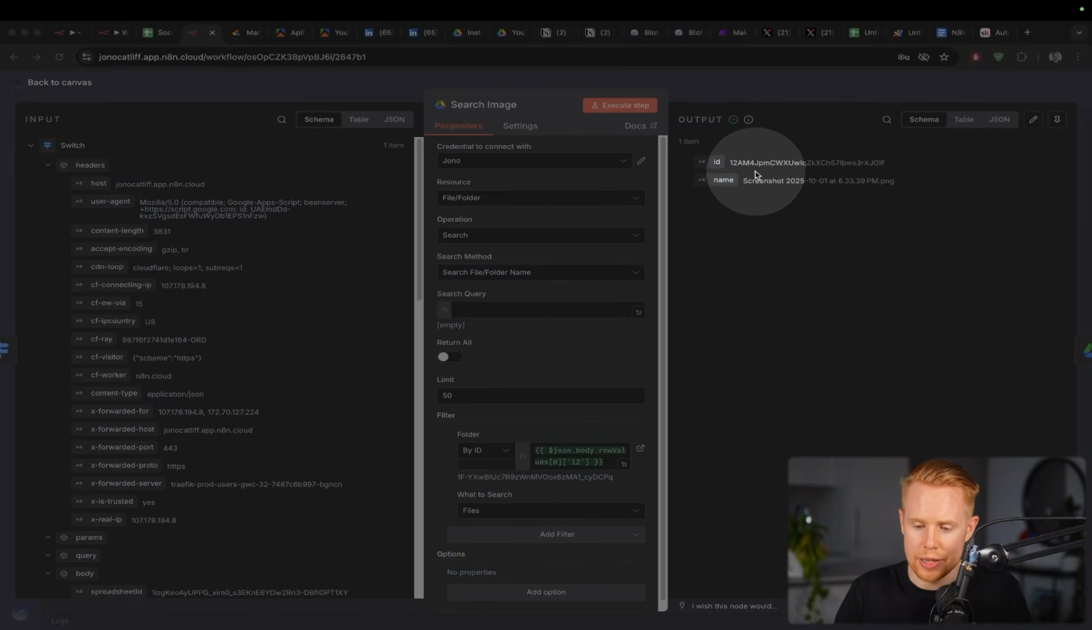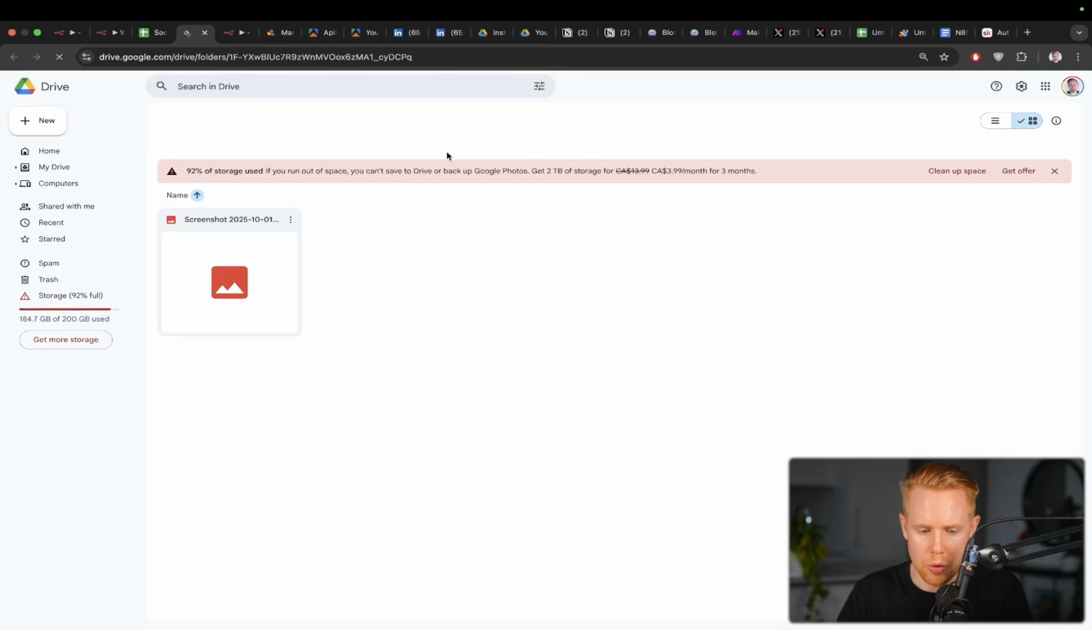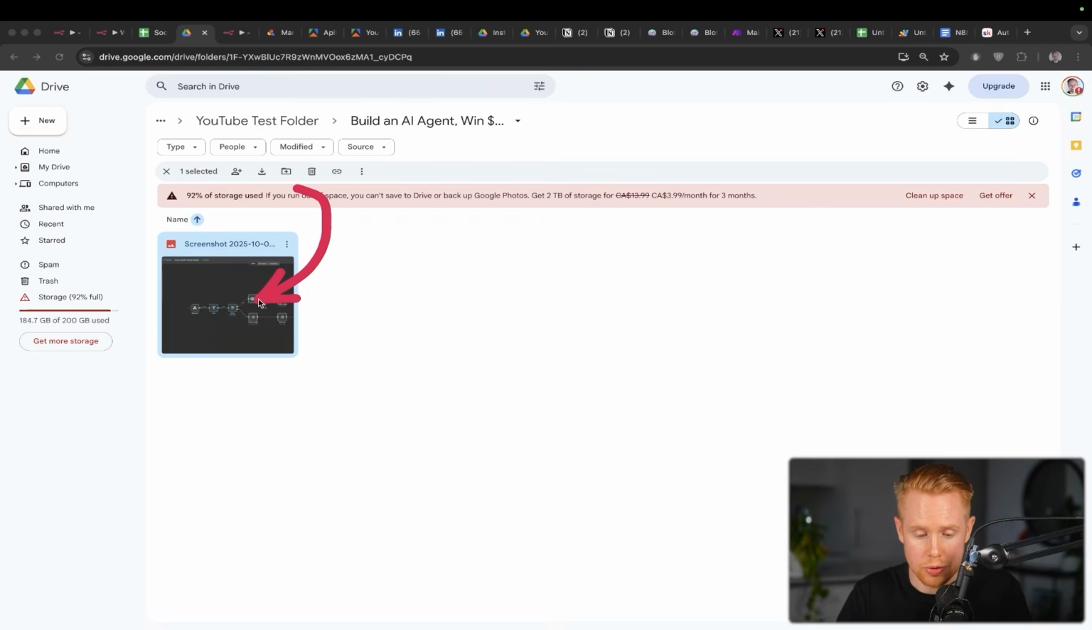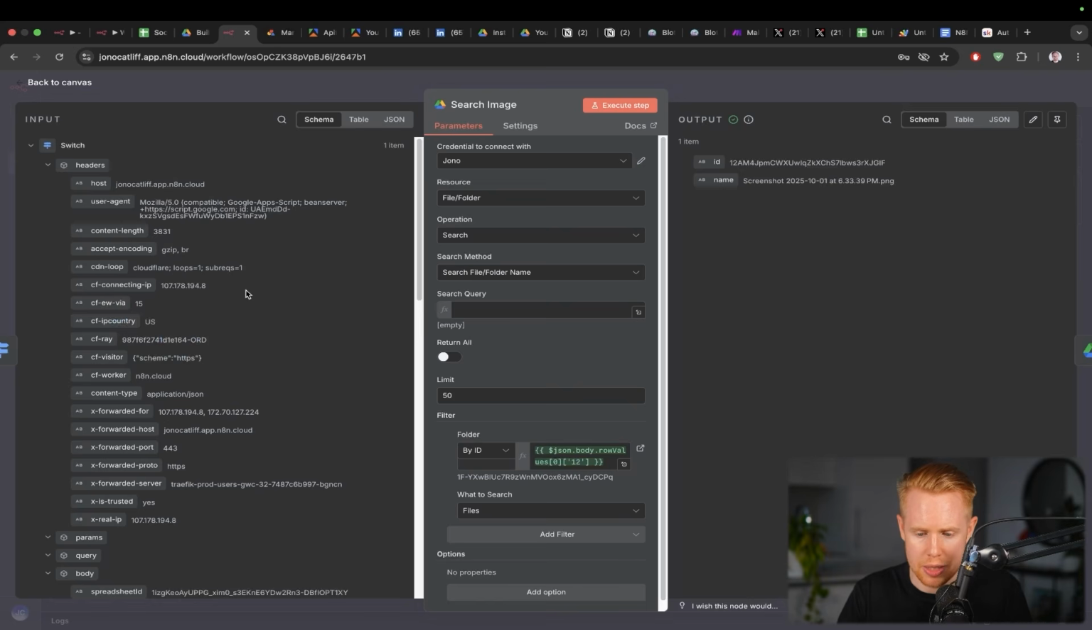So this will actually give us the ID of the file within that folder. So that's kind of meta. Let's just break this down. If we click this link over here, we open this up, we have this particular image in here. And so what we're doing is we're searching this folder, we find this image here, and then we're just grabbing the particular ID of that image right here, okay?